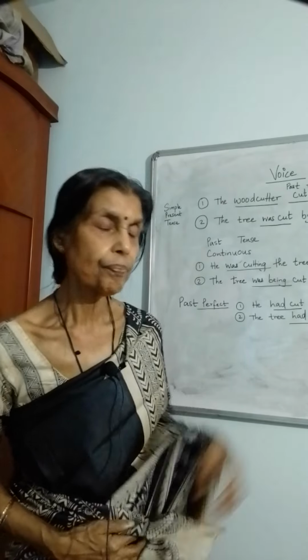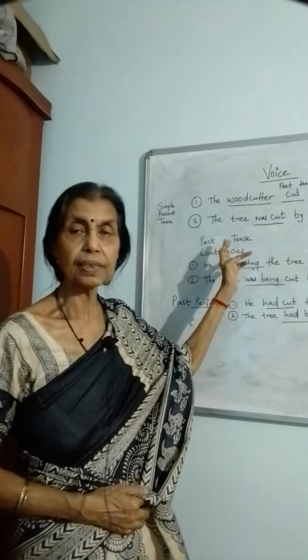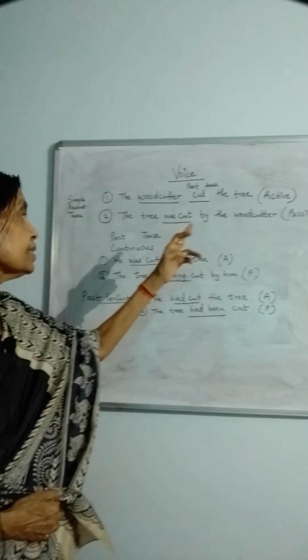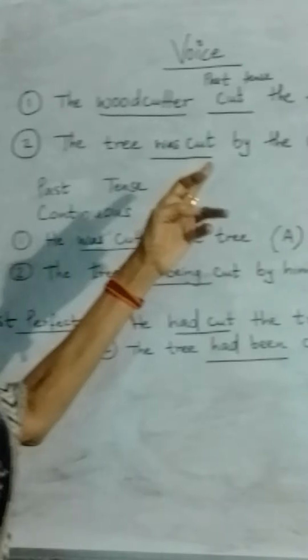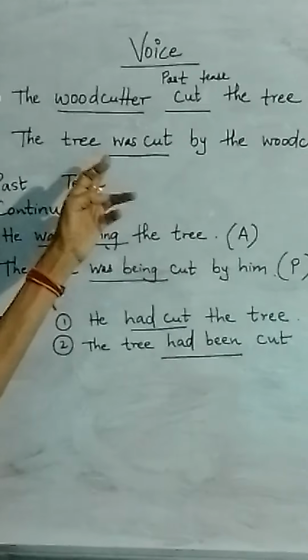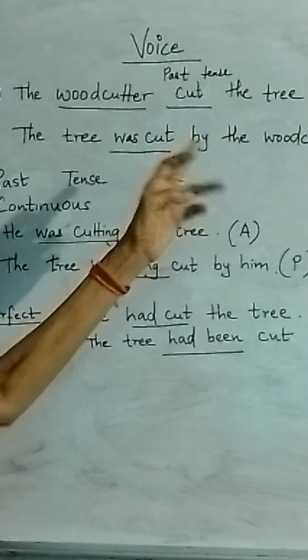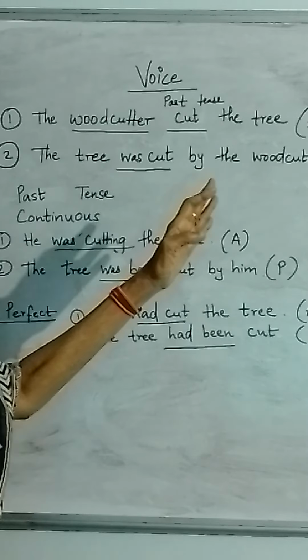So, let's begin. Now, the first one, we are continuing with the present tense example. The woodcutter cut the tree. Now, here, cut tells you it is in the past tense. Here, the subject is woodcutter and tree is the object. So, this is simple past tense, active voice.